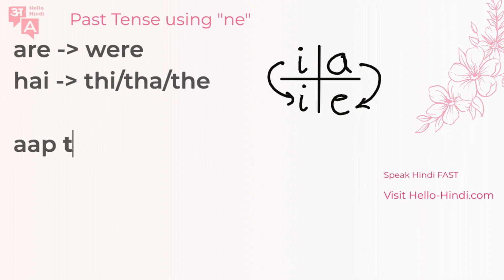If it's a man, you would say aap the. Remember, you're going to use the for man as the way we've spoken before, and aap thi will be for women. Okay, so that's how you will say it, aap thi. And then, of course, you can ask a question, aap kahan thi? Where were you? Aap kahan hai is the present tense, and aap kahan thi is the past tense.